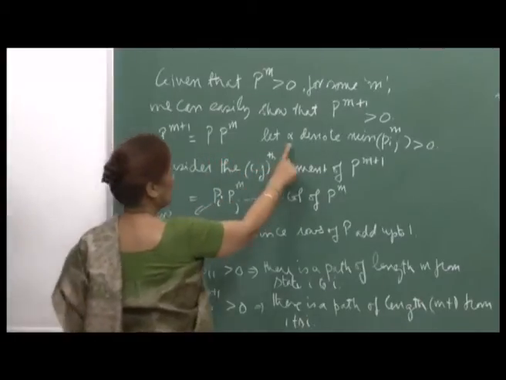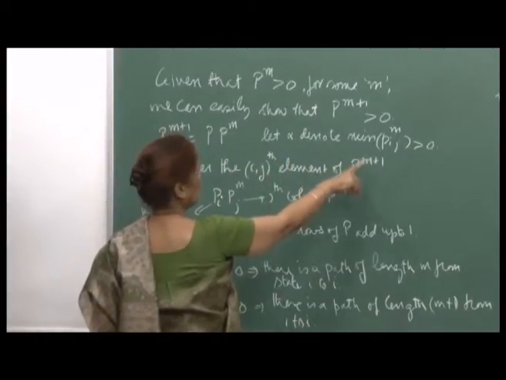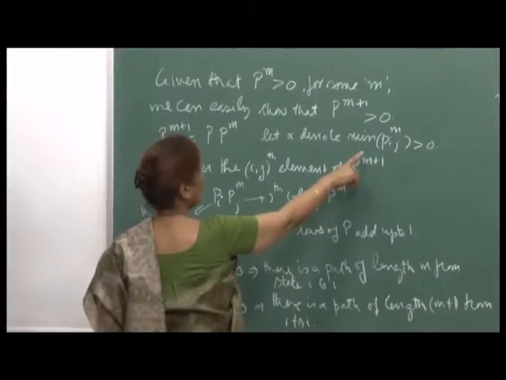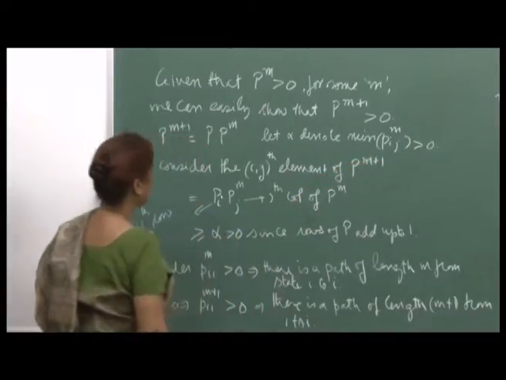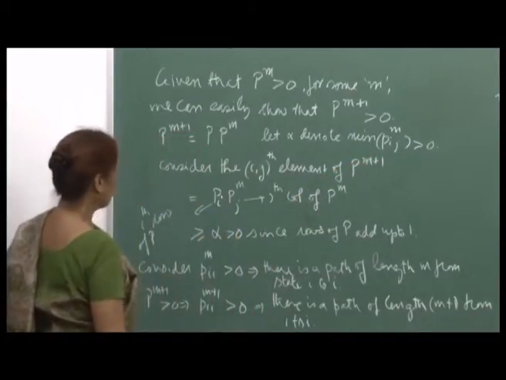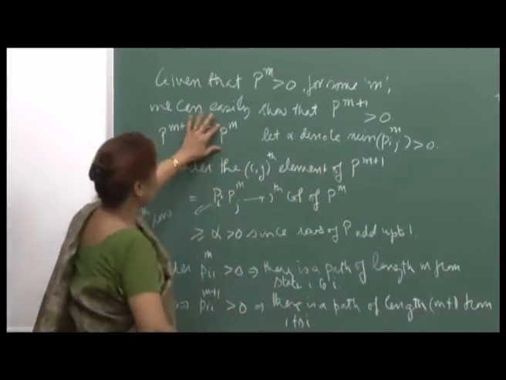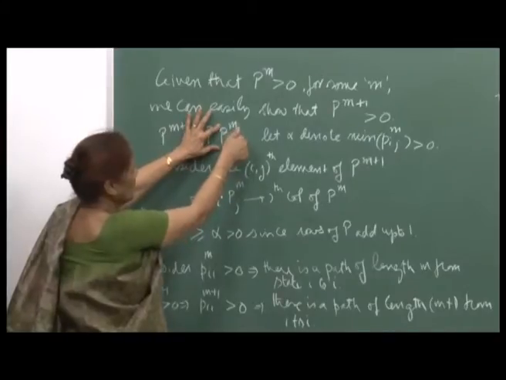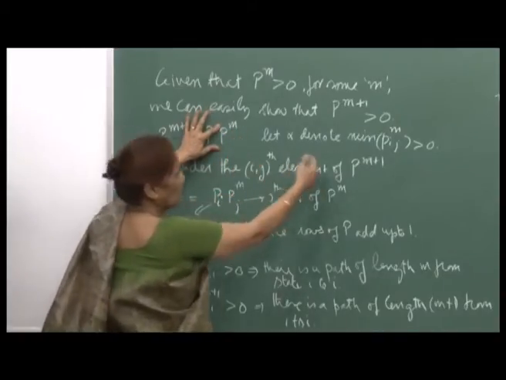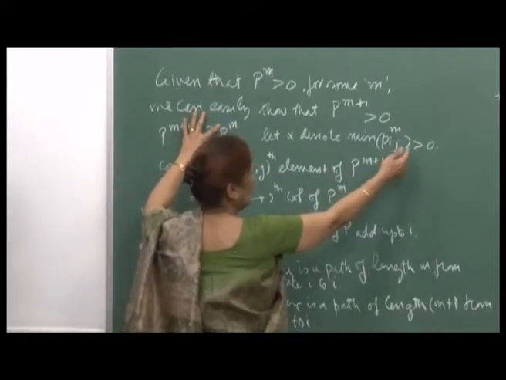Now, let alpha denote the minimum of the entries p_ij of P to the power m, which is greater than 0, because every element of P to the power m is positive. So, take the smallest one, and that smallest one I denote by alpha, and that will be positive.